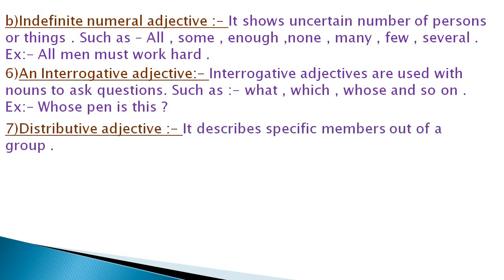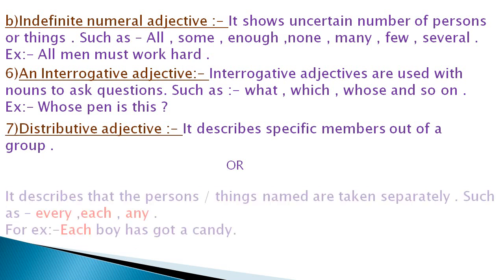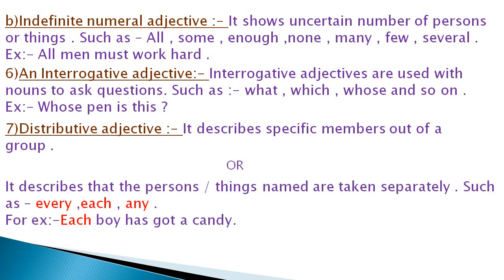Seventh kind of adjective is distributive adjective. It describes specific members out of a group, or it describes that the persons, things named are taken separately, such as every, each, any. For example, each boy has got a candy. So I am talking here about each boy of the class. So I have used here the distributive adjective each.